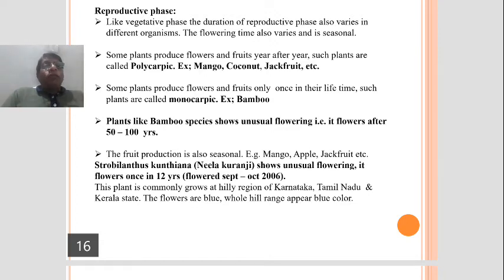Some plants produce flowers and fruits only once in their lifetime or life cycle. Such plants are called monocarpic plant. Very good. Common example is bamboo. Bamboo means ಬಿದಿರು.